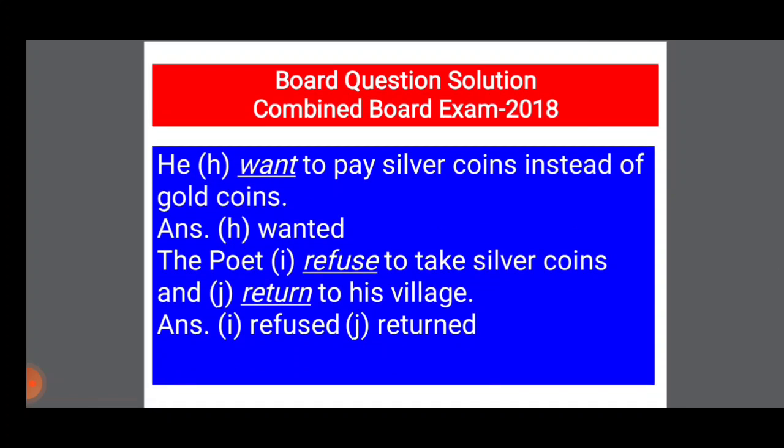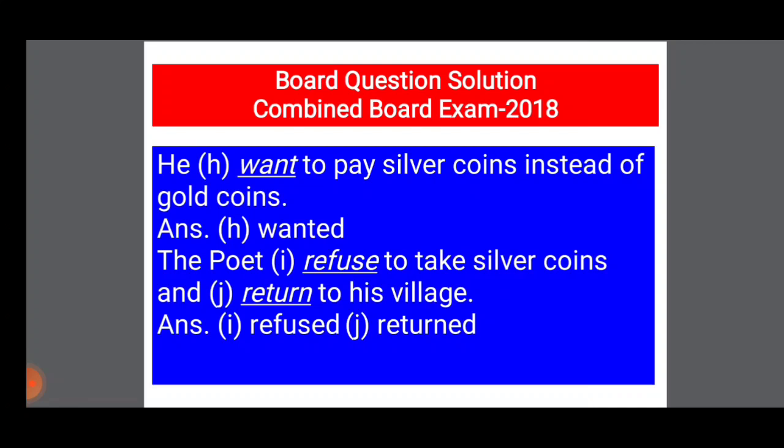The next sentence: he want to pay silver coins instead of gold coins. As it is an example of past simple tense, the V2 or past simple of want will be wanted. So the answer will be: he wanted to pay silver coins instead of gold coins.